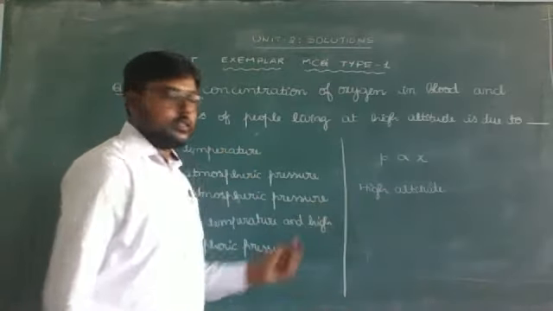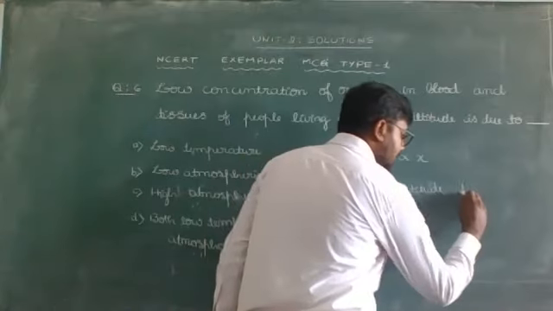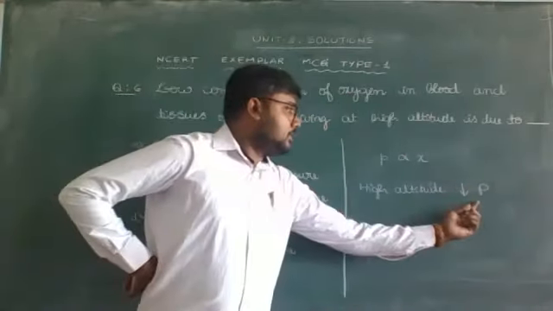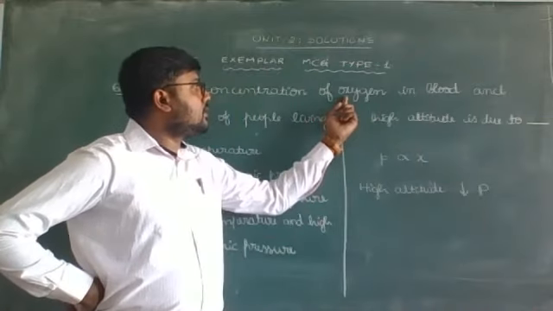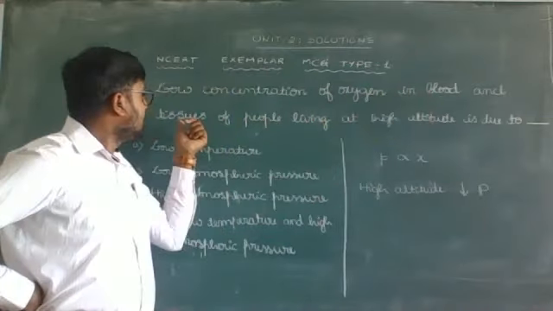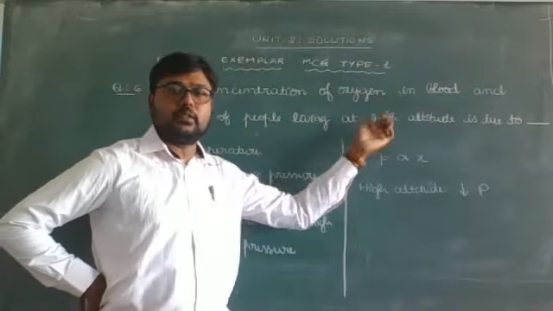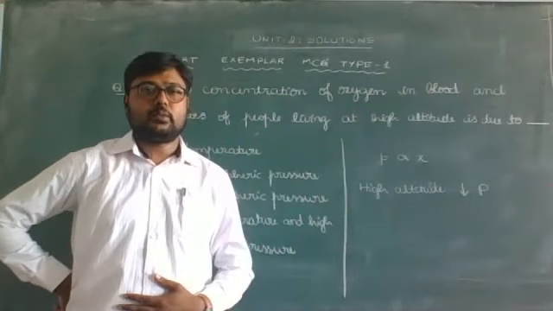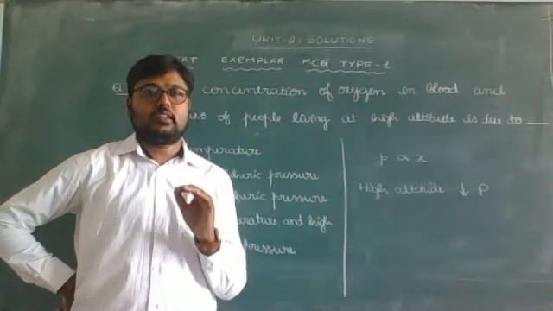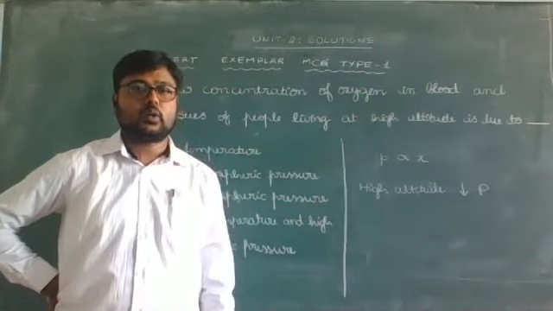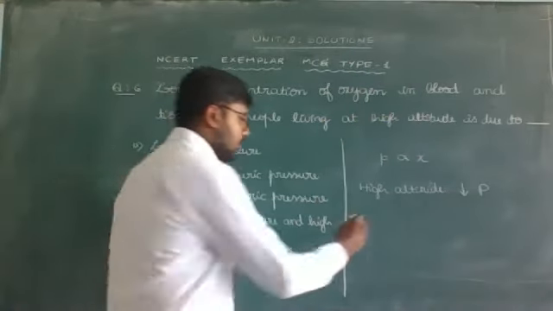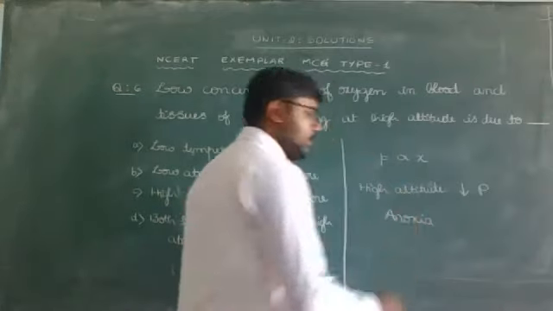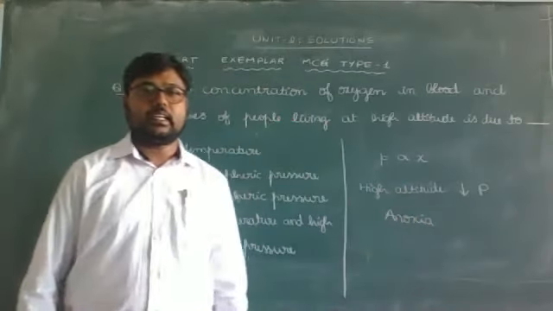At high altitudes, with decrease in pressure, the solubility of oxygen in blood and tissues of people living at high altitude will be less. As a result of that lesser solubility, the persons will suffer from a medical condition called anoxia, which is associated with a low level of oxygen in the blood.